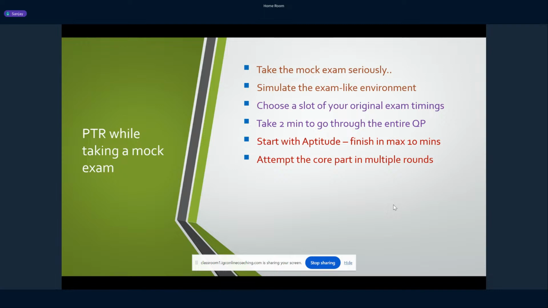So never go serially from question number 1 to 65, right? Always attempt the paper in rounds. So what do I mean by multiple rounds? You can generally follow a 3 round strategy. In the first round, as I told you, you can scan the entire paper at once. When you have scanned, you can see where some of the easy questions are, right?